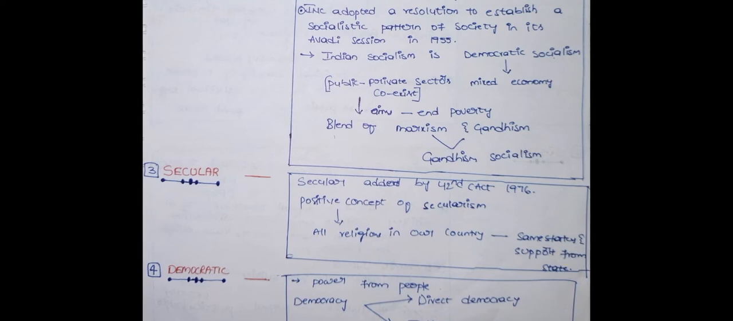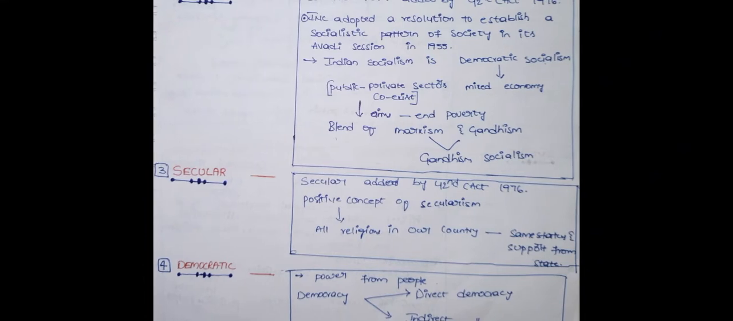The next keyword is secular. The term secular was added to the preamble by the 42nd Amendment Act 1976. We are following a positive concept of secularism. It means all religions in our country get the same status and the same support from the state.